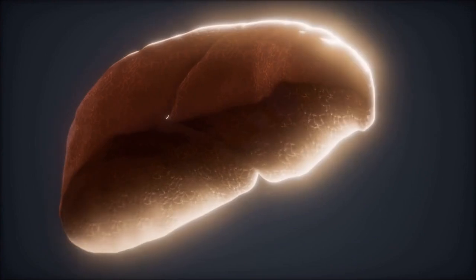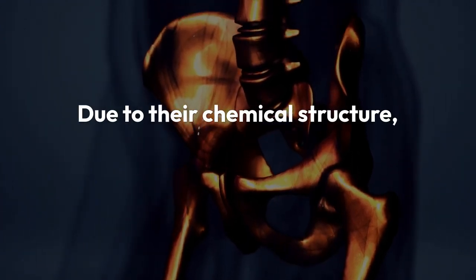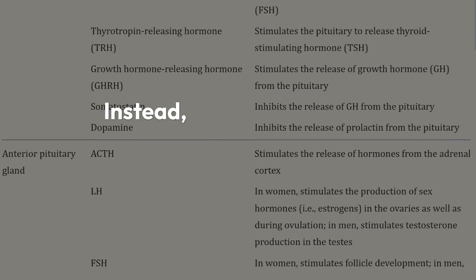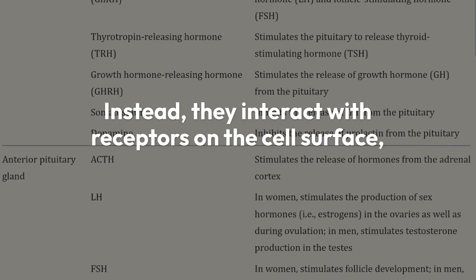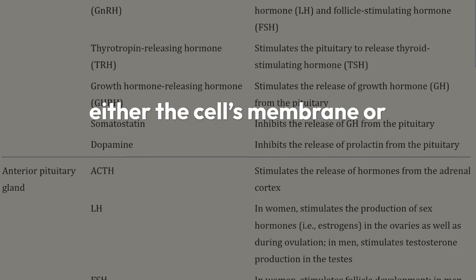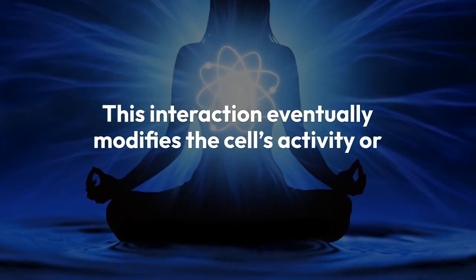Polypeptide and protein hormones are chains of amino acids of various lengths, ranging from 3 to several hundred amino acids. These hormones are primarily found in the hypothalamus, pituitary gland, and pancreas. Due to their chemical structure, polypeptide and protein hormones cannot enter cells. Instead, they interact with receptors on the cell surface, initiating biochemical changes in either the cell's membrane or interior. This interaction eventually modifies the cell's activity or function.